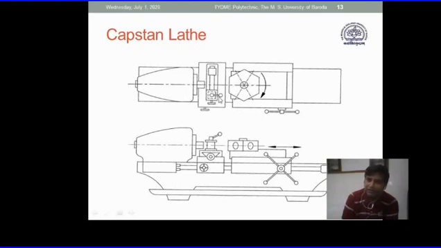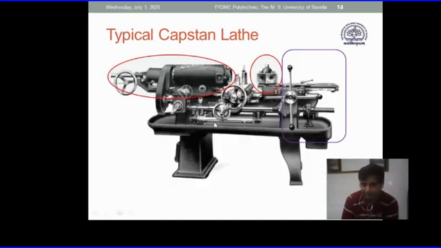So on these two tool posts, generally cut-off and knurling tools are mounted, and on the turret, drill, turning, facing and other tools are mounted. We'll see more details when we go into the practical sense and have some small videos that can be shared with you so that you get a better idea.